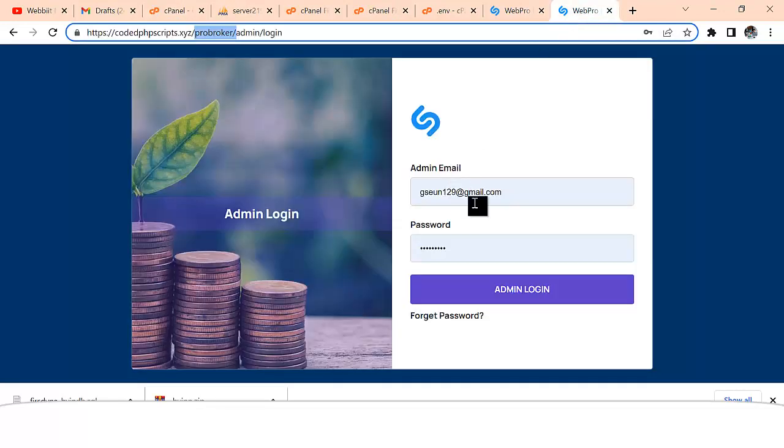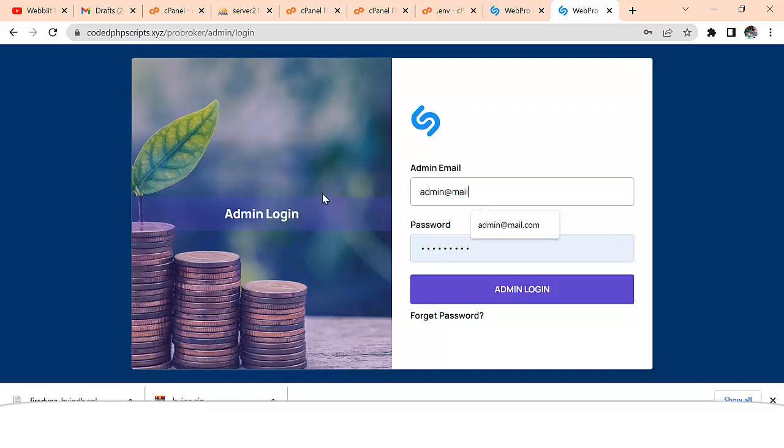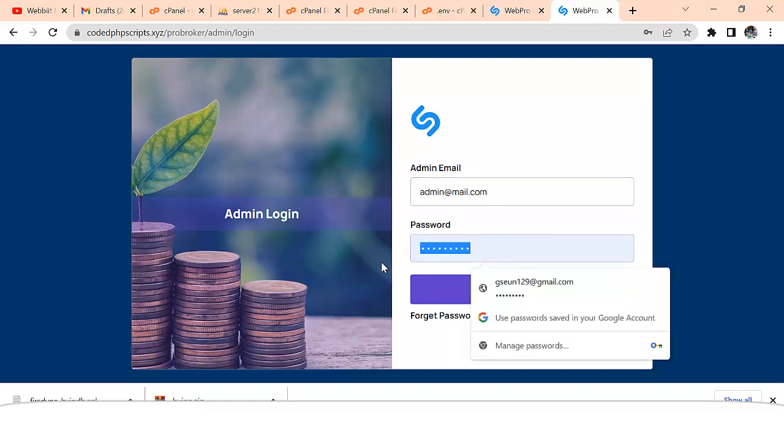So let me quickly log into the admin. Don't forget, I will change the admin at mail.com, right? Admin at mail.com, right? So I'm just going to enter the password.